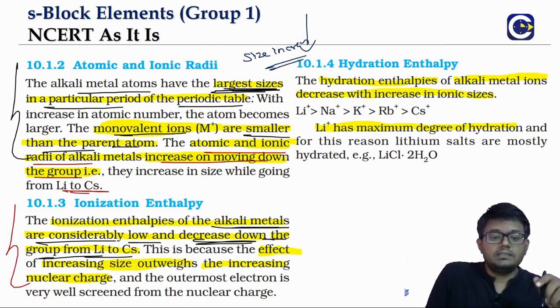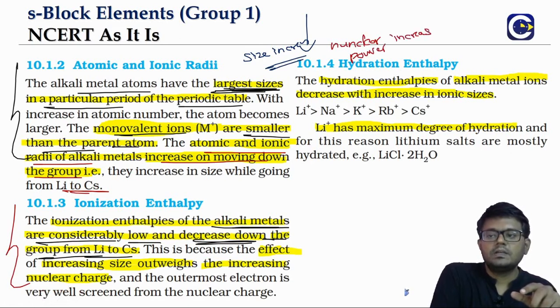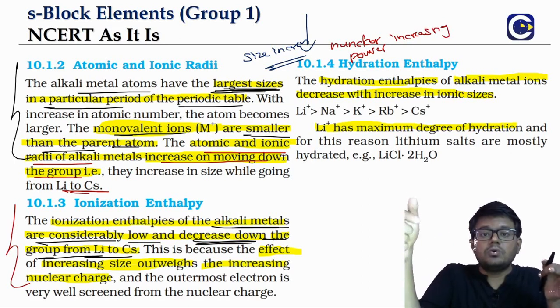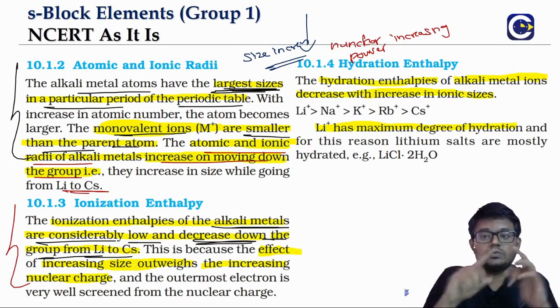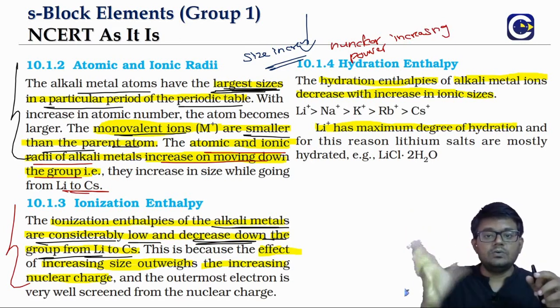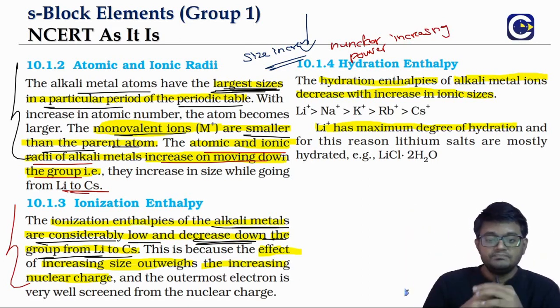But not only that, there is one more factor. As you go down the group means what? The nuclear power is also increasing. What is happening? The nuclear power is basically what? Increasing. So what this increasing nuclear power means is it will be able to hold the outermost electron more tightly. So these are counter. Increase in size and increasing nuclear power, they are actually countering each other.